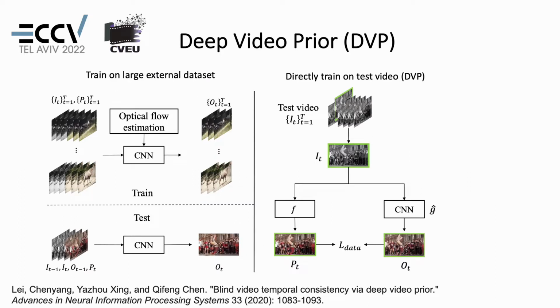Methods for temporal stabilization usually promote blind temporal consistency by means of dense matching, such as optical flow, to define a regularization loss that minimizes the distance between correspondences in the stabilized output frames. Such methods are trained with large datasets with pairs of grayscale inputs and colorized frames. In contrast, deep video prior or DVP can implicitly achieve such regularization by training a convolutional neural network. Such a method only requires training on the single test video and no training dataset is needed. DVP proposed to select one mode from possible modes for the processed video and use this mode as a reference to ensure temporal consistency and preserve perceptual quality.